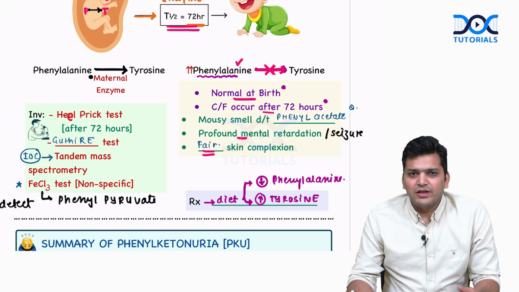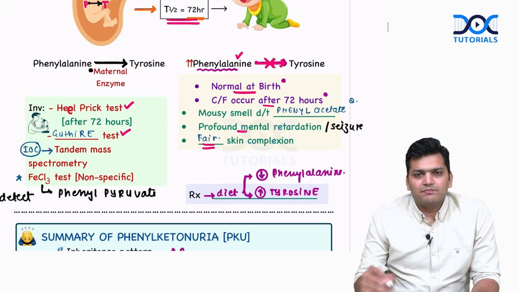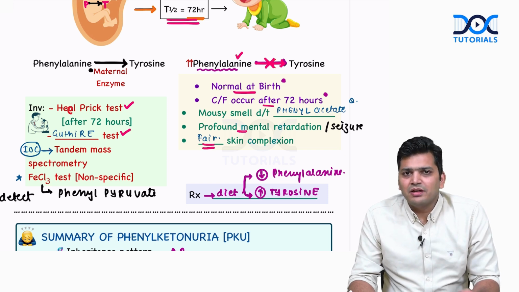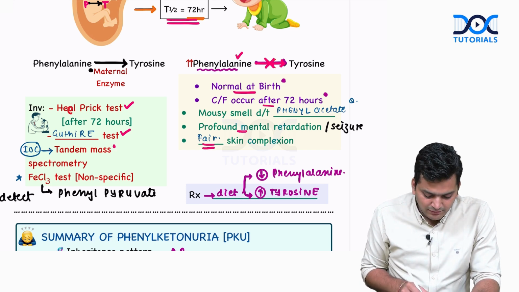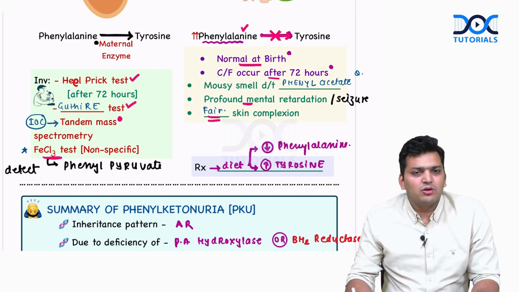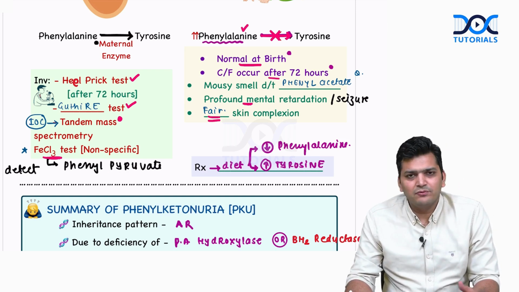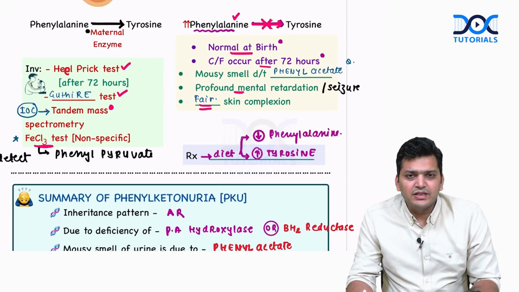To diagnose this, we can do some fancy tests such as Guthrie test or the heel prick test. But these tests have to be done after 72 hours of birth. The investigation of choice is going to be the tandem mass spectrometry. We can do the ferric chloride test, but that is a non-specific test that detects the phenylpyruvate. Then how we are going to treat this child?